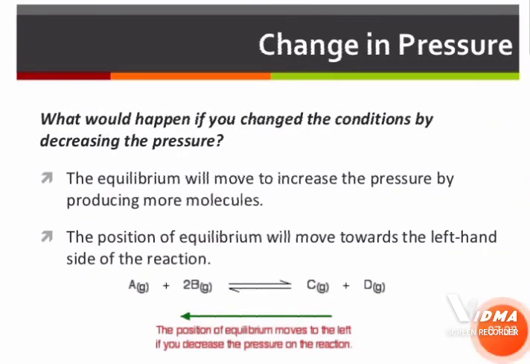Now what could happen if we change the condition by decreasing the pressure? If we decrease the pressure, what will happen? Now the equilibrium will move to increase the pressure by producing more molecules. So if you want to increase the pressure, you need to increase the number of molecules. Where can you find more molecules?